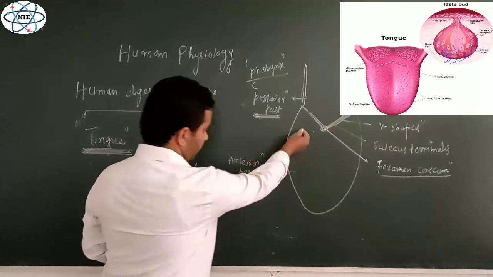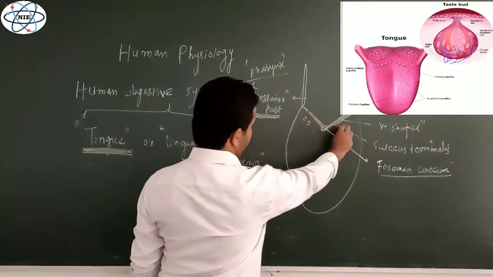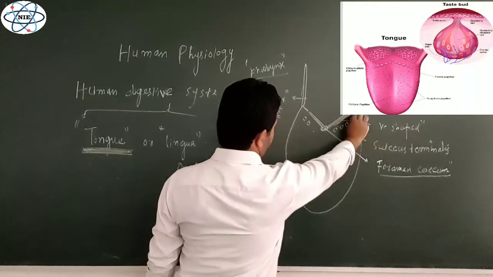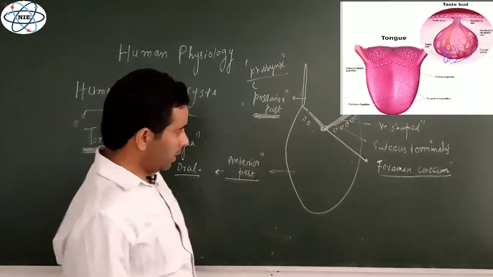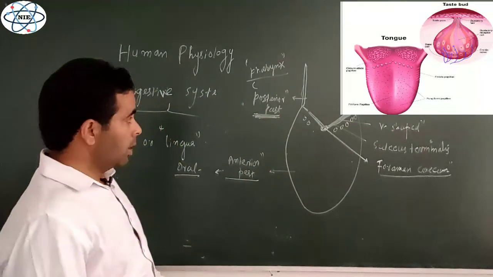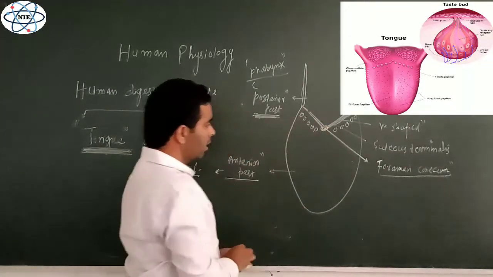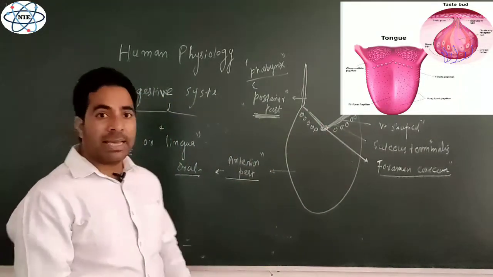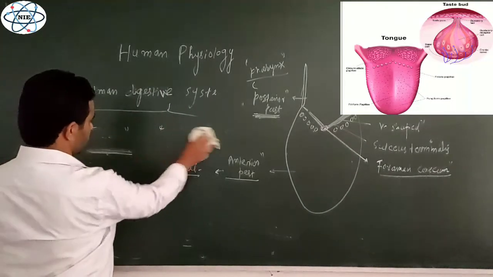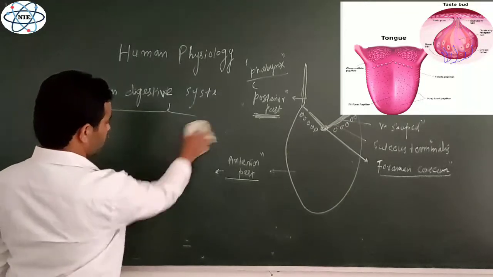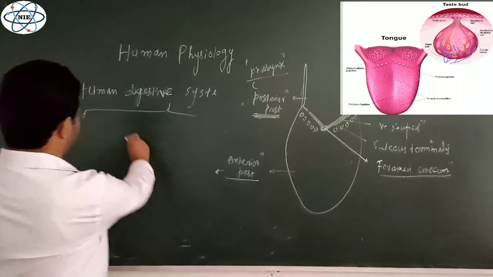Now if we look at the oral part of the tongue, there are various types of ridges again. Some are smaller, some are larger, and they are present on different portions of the tongue. These different types of ridges on the oral part of the tongue are known as papillae. So one more thing on the surface of the tongue is papillae.